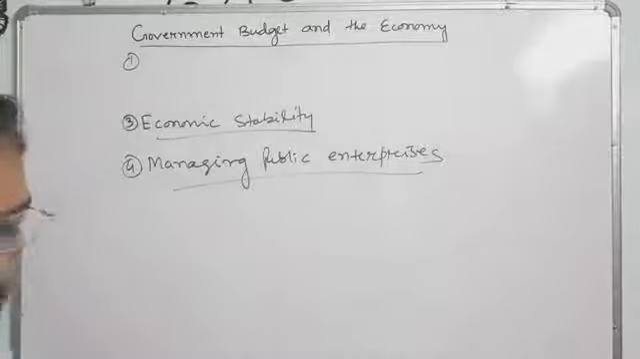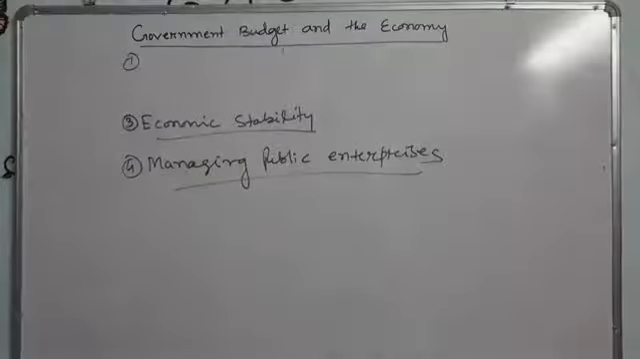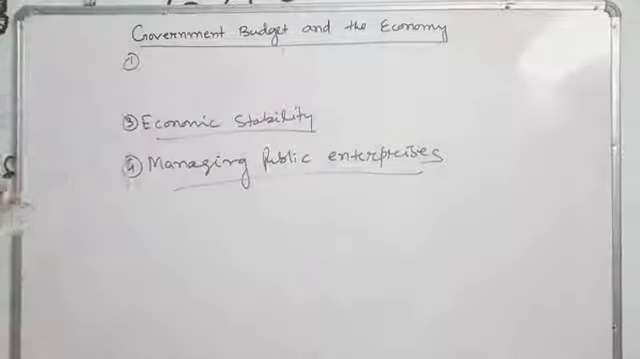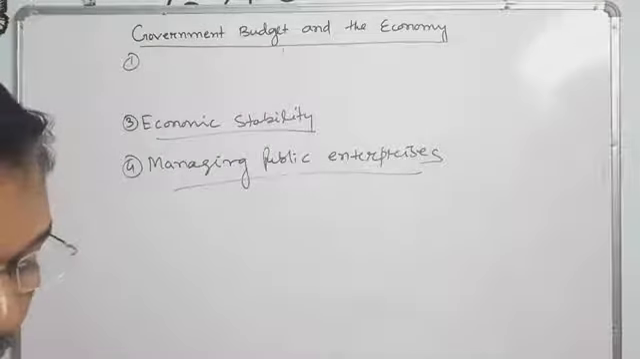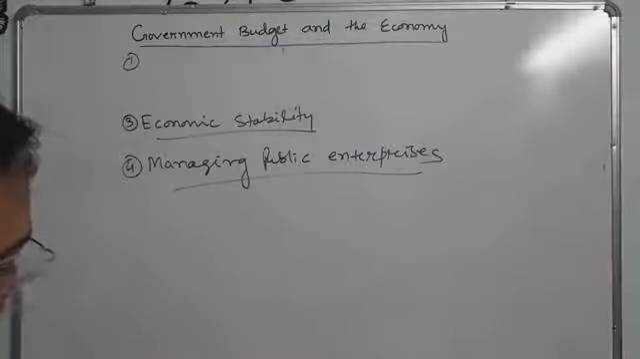So these are the objectives of budgets. First one is allocation, redistribution of income and wealth. Second is the reallocation of resources. Third one is economic stability, and fourth one is managing public enterprises.